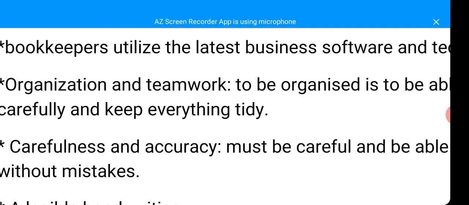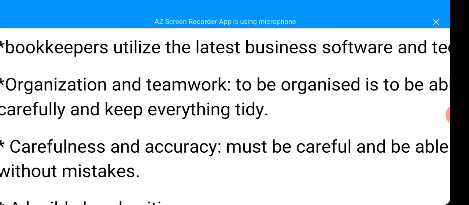A bookkeeper is someone who, when asked to bring a file, wouldn't know where the file is. She will be running helter-skelter looking for files. No, a good bookkeeper should be organized, putting everything in order, in their right places. Then a good bookkeeper must be able to work with others. That is what teamwork is.